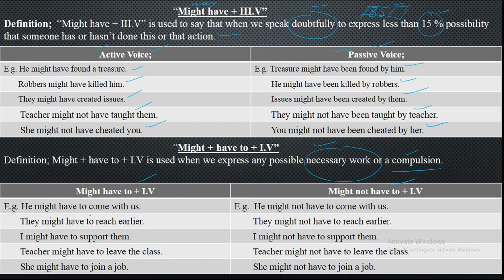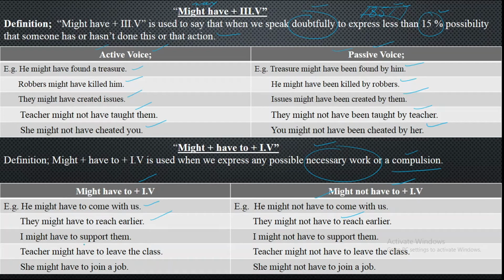He might have to come with us. Now here you have got the compulsion of someone. He might have to come with us, otherwise he would not come. He might not have to come with us, and they might have to reach earlier because they have to reach earlier there. Why? Because that is compulsion, but otherwise he or they are not willing to come in any way. They might not have to reach earlier. That is the negative then.